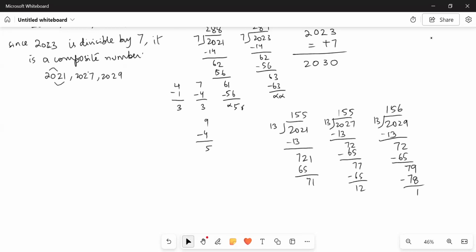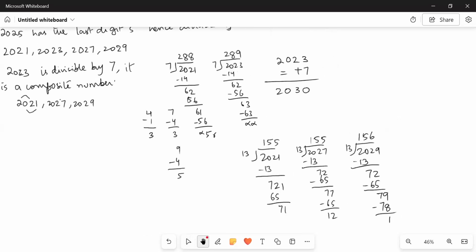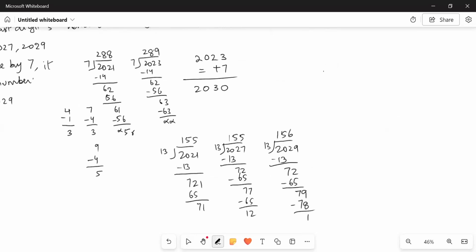It means none of them is divisible by 13 either, right? Now the next one. Which one is the next number? That is 17. Let's check them with 17. It's not divisible by 17.